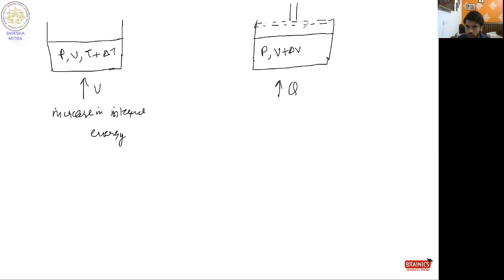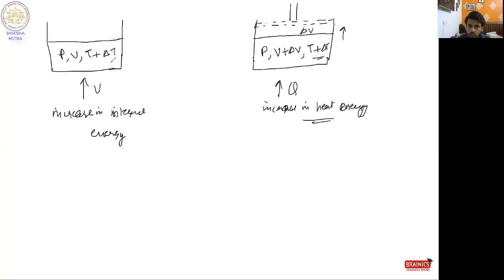So this is known as delta V. Work is also done by the system in moving the piston outward. So volume has changed plus T plus delta T. So there is an increase in temperature and also some change in volume due to which work has been done. So this means there is an increase in heat energy.